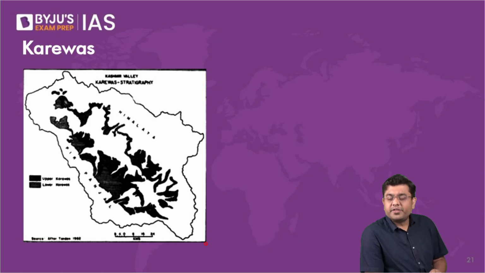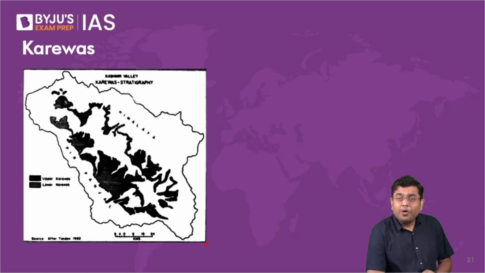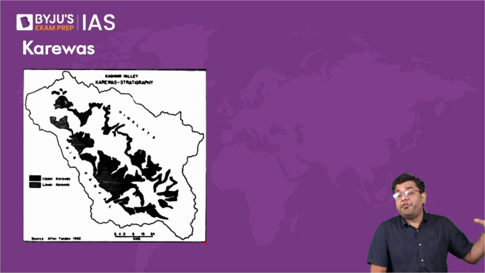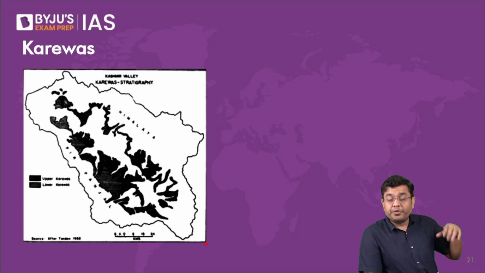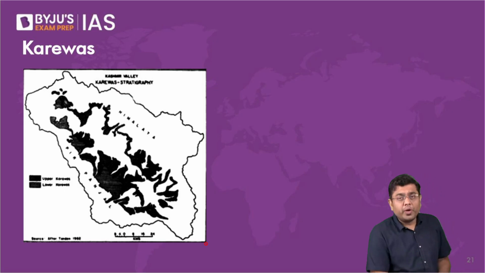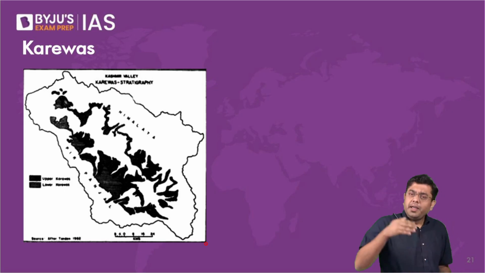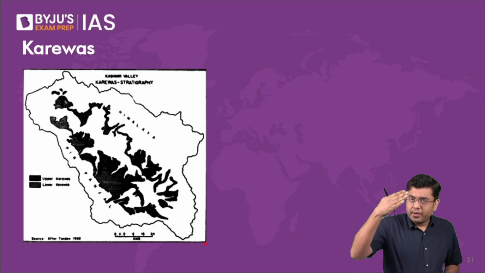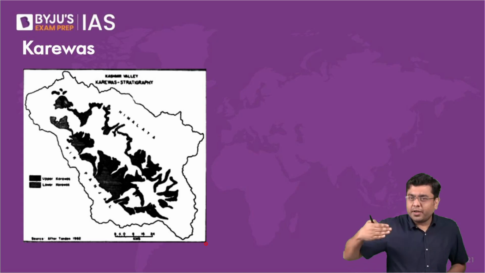It has also happened over a very large region. As compared to dunes and duars, karevas are very large depositional features, right? So where are they present? They are present in the region of Jammu and Kashmir. It lies in between the Trans, that is the Zaskar range, and the Great Himalayas.